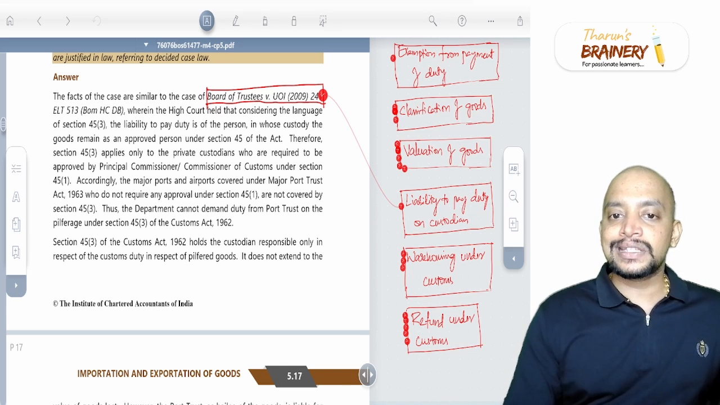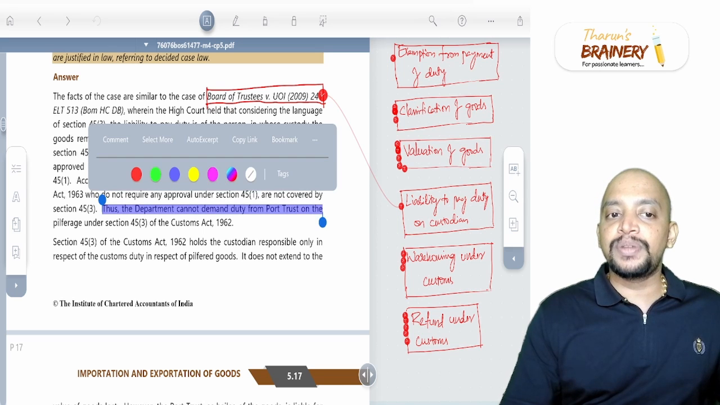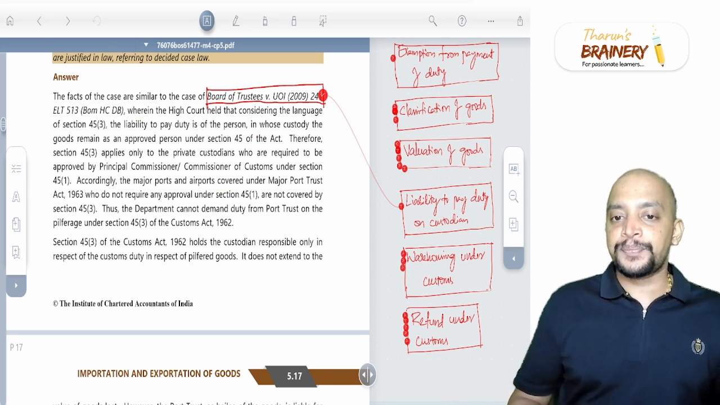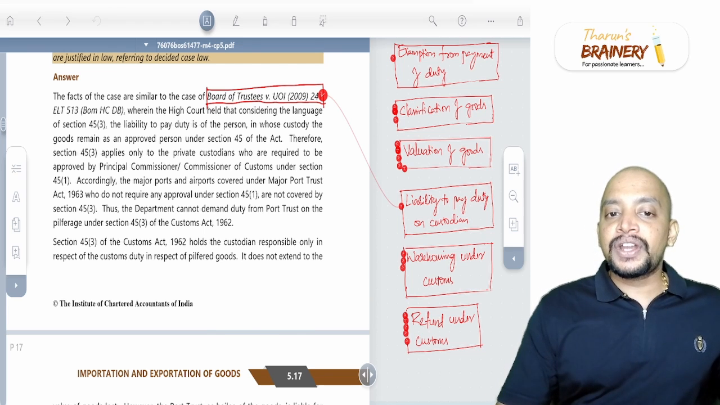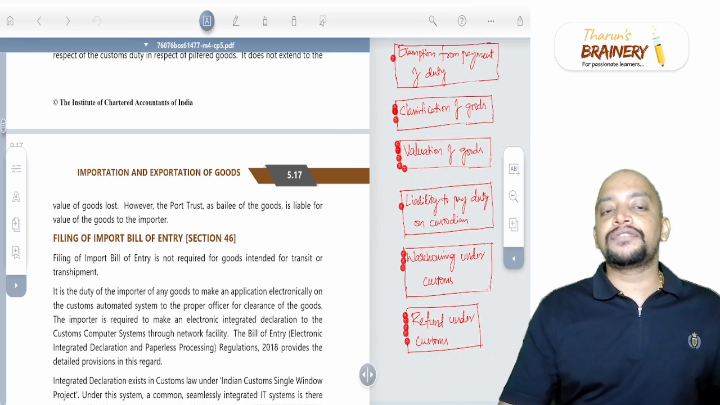What they are saying is that the department cannot demand duty from the port trust on pilferage under section 45 because they have not been authorized as a custodian. Section 45 says that the custodian is responsible only in respect of customs duty on pilfered goods, but it does not extend to the value of the goods.